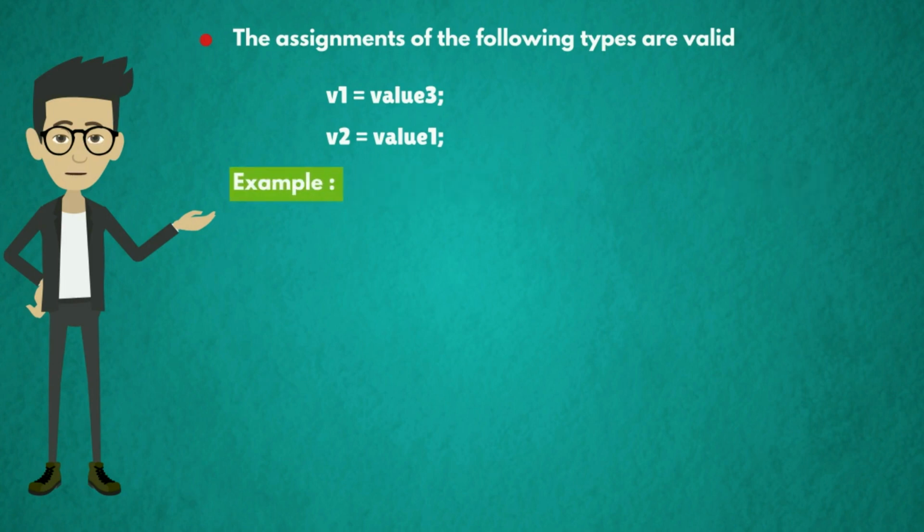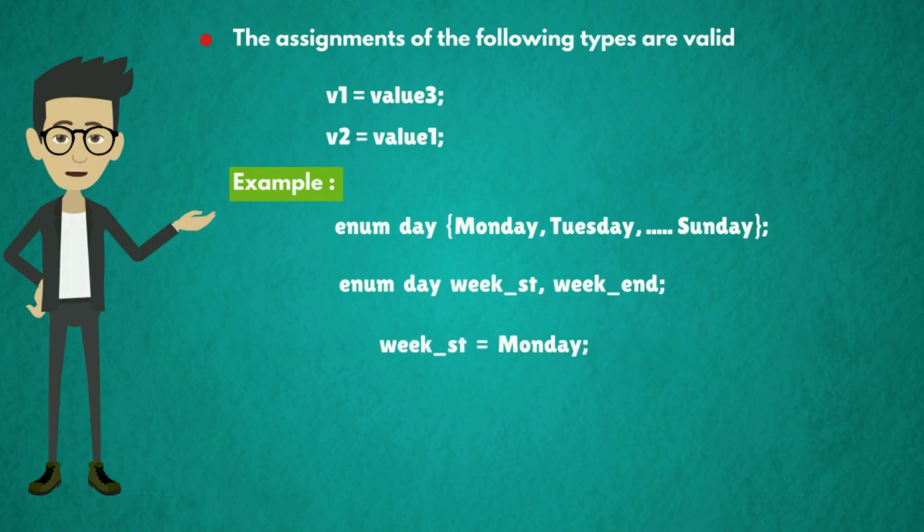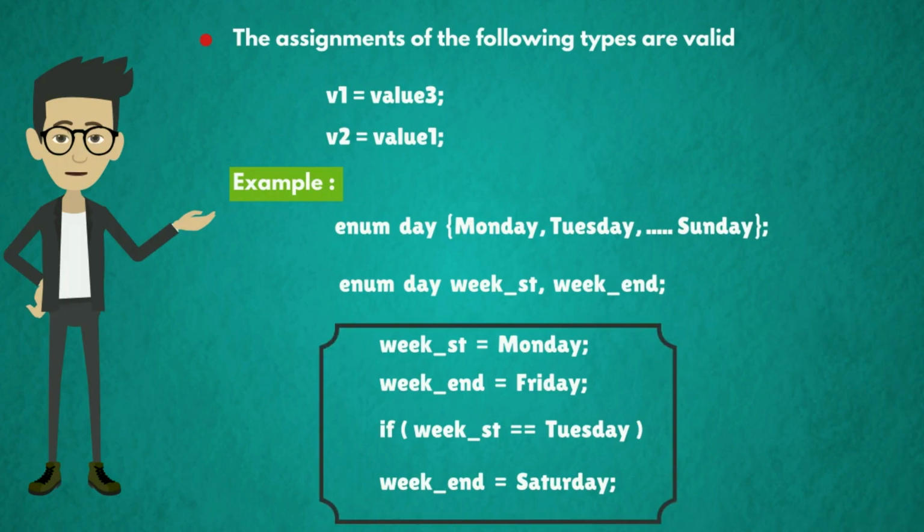Let us understand this with an example. Enum day as Monday, Tuesday up to Sunday, and next enum day week start, week end. We have taken here the enums. Next we need to understand what this means. Week start equal to Monday and week end equal to Friday. If week start equal to Tuesday and week end equal to Saturday, what does the statement mean here? The left hand side and right hand side values should be same.